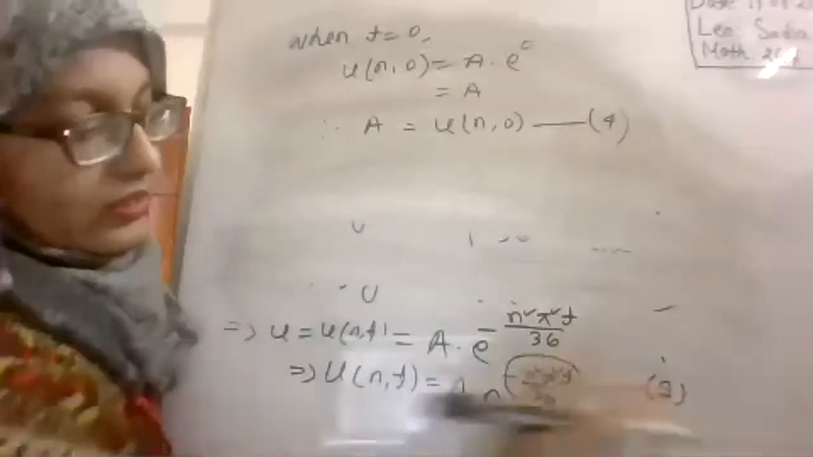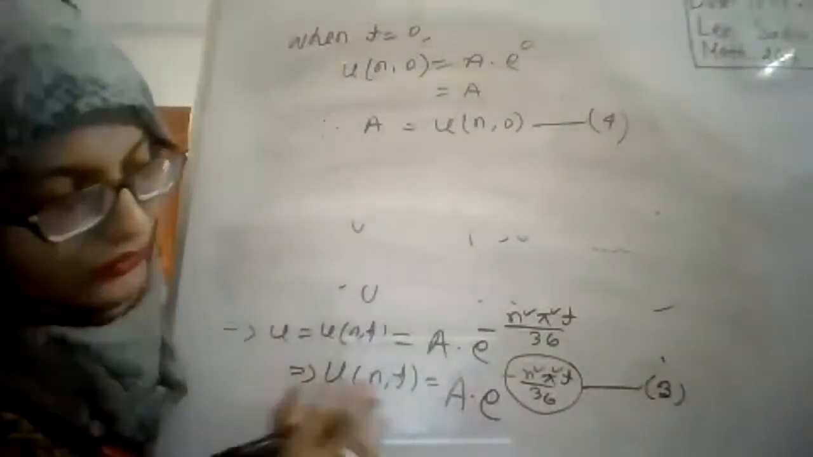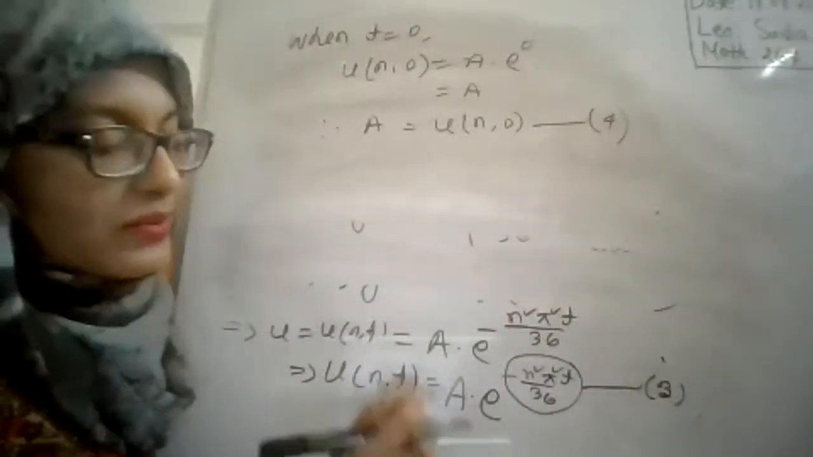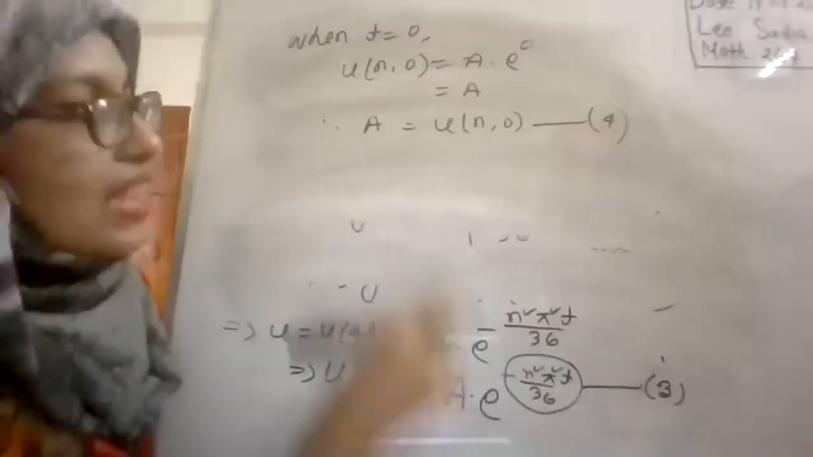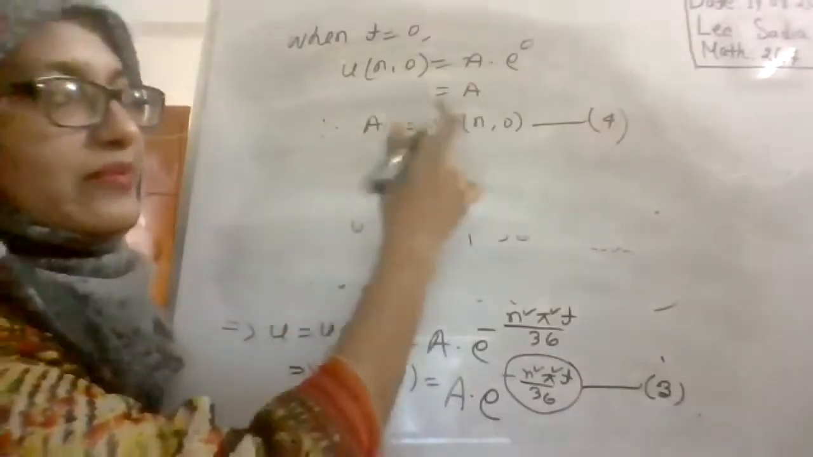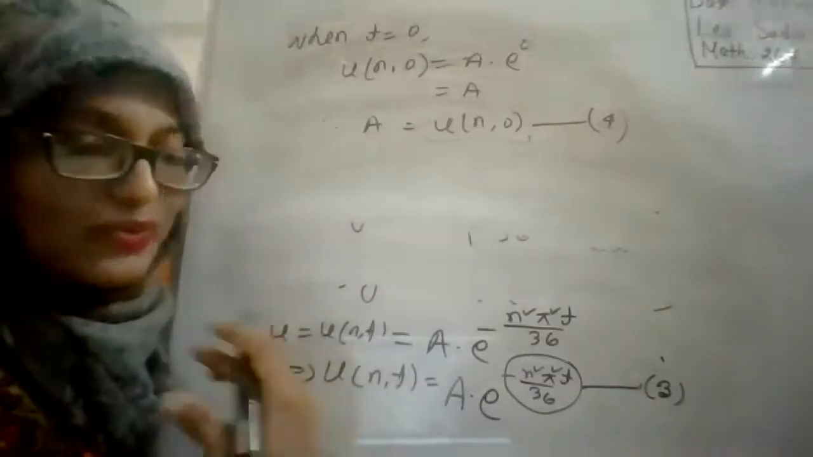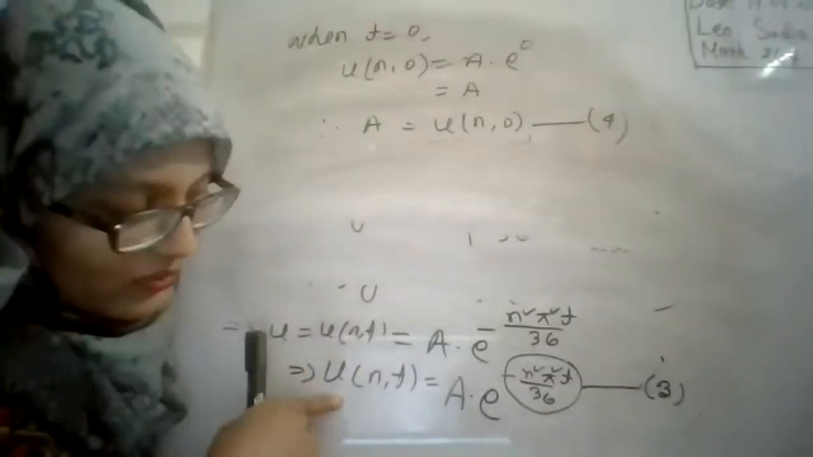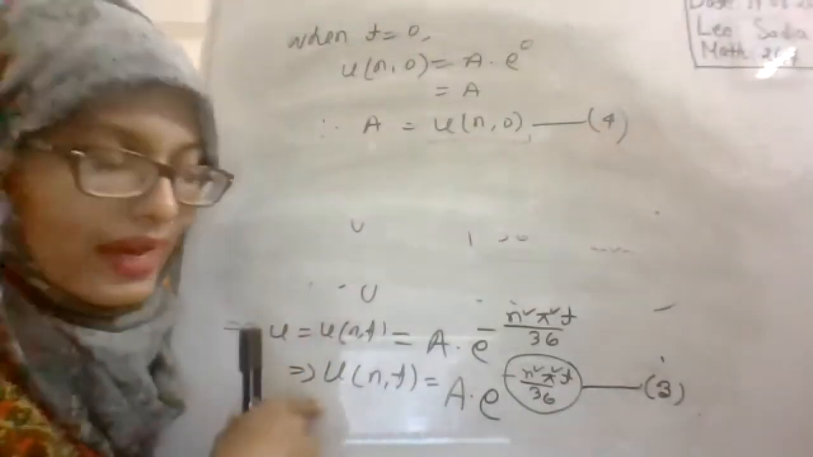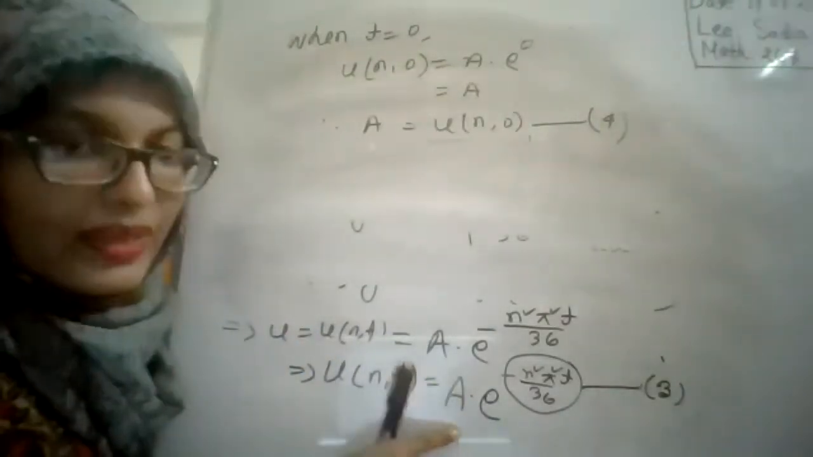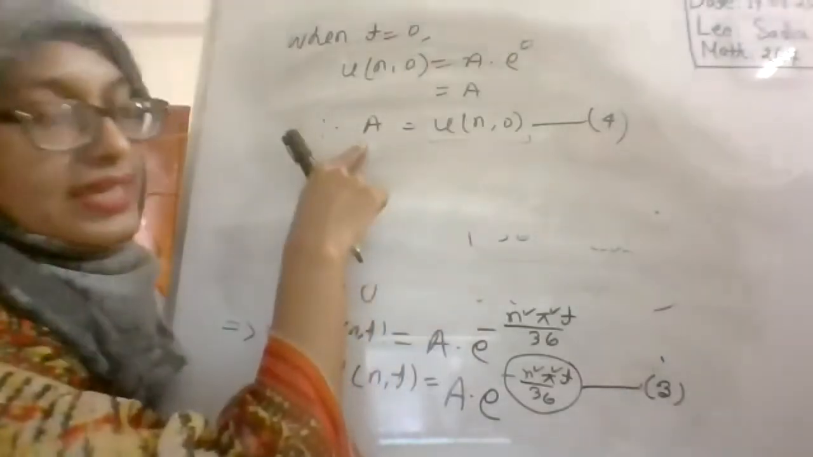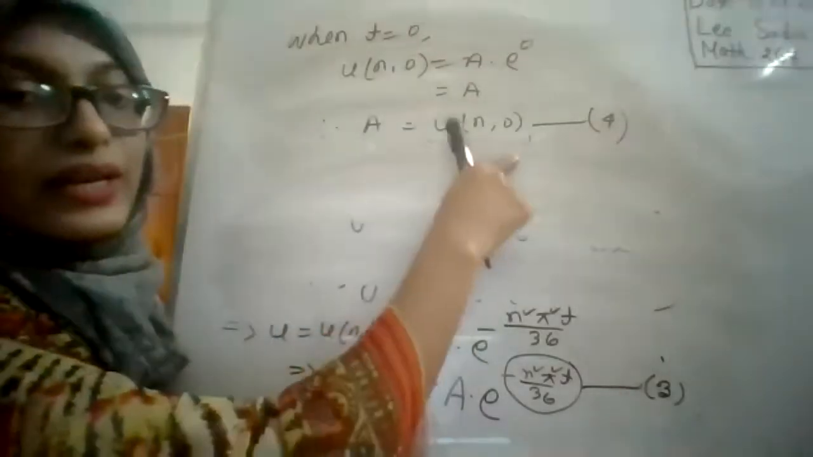So to find the values of u from this equation 3, you have to find the value of a, and to find the value of a, you have to find the value of u(n, 0). What is the sequence? To find the values of u(n, t), you have to find the value of a. Okay. To find the value of a, you have to find the value of u(n, 0).